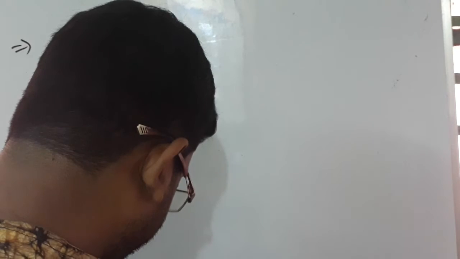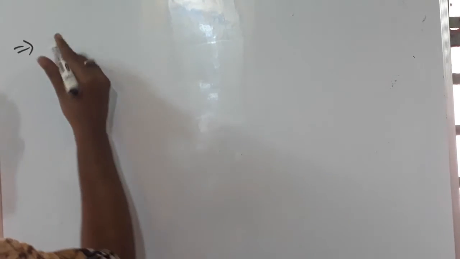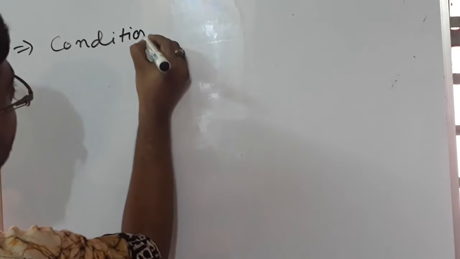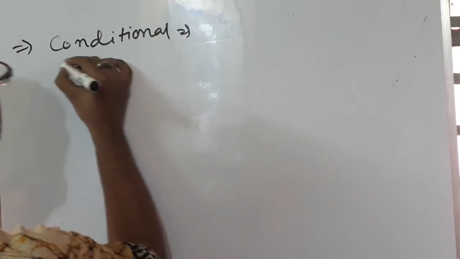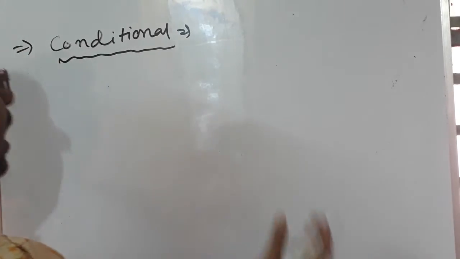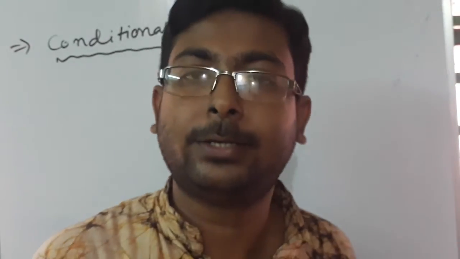The next one is conditional specification. What is conditional specification? Here the environmental decision is important.